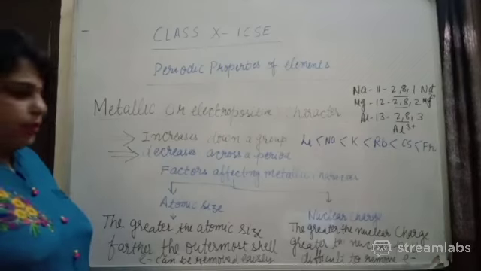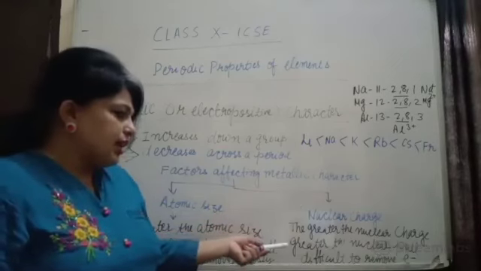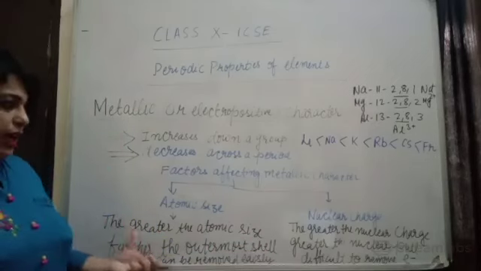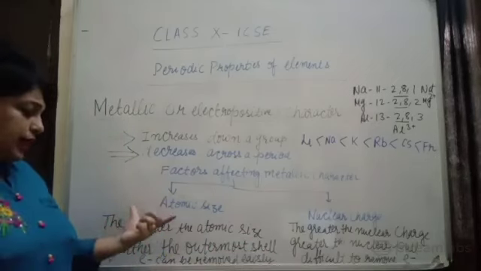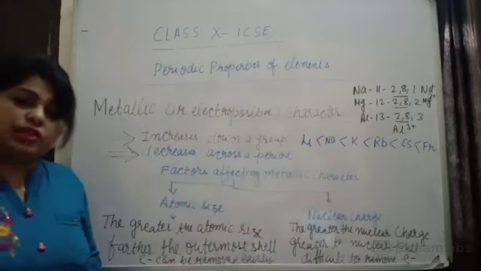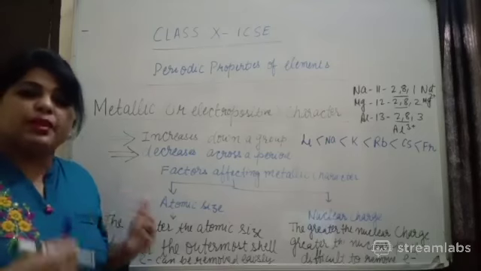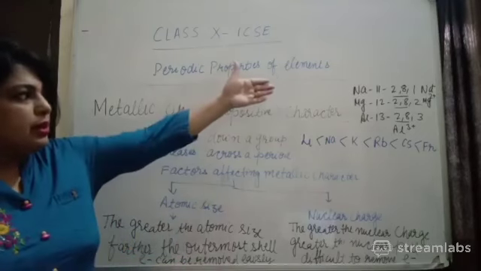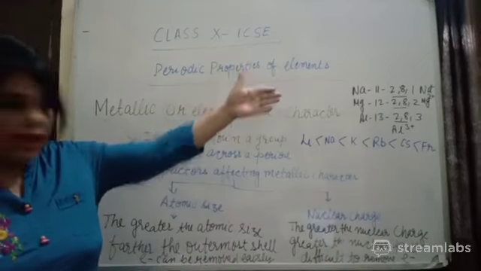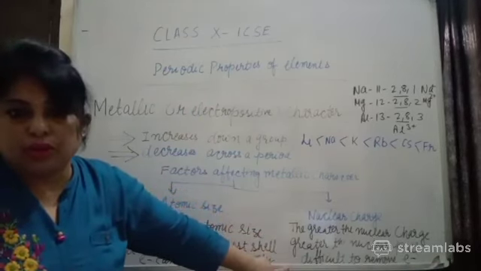Then the second factor is nuclear charge, right? The greater the nuclear charge, the greater the nuclear pull, and it is difficult to remove electron. So there are two factors which can affect the metallic character: atomic size, and the second, nuclear charge. In the last class we discussed what nuclear charge is: the number of protons present in the nucleus is equal to its nuclear charge. For example, in sodium it is very easy to lose one electron because its nuclear charge is less, right? So greater the nuclear charge, greater the nuclear pull, and it is difficult to remove electron.